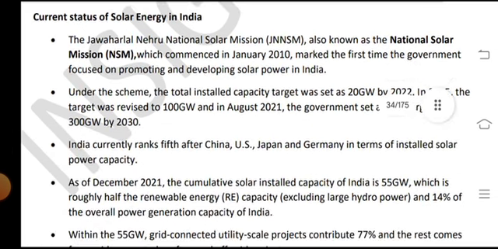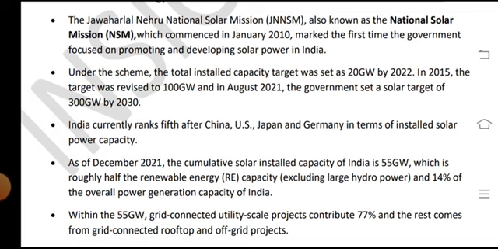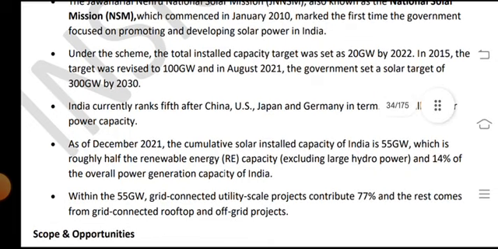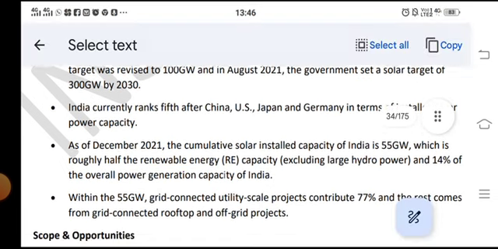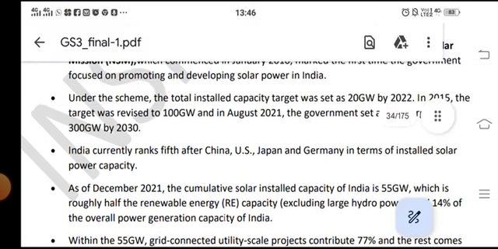Body: current status of solar energy in India. The Jawaharlal Nehru National Solar Mission, also known as the National Solar Mission (NSM), which commenced in January 2010, marked the first time the government focused on promoting and developing solar power in India.